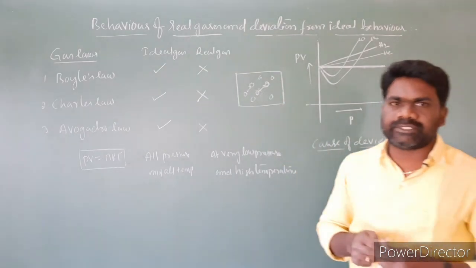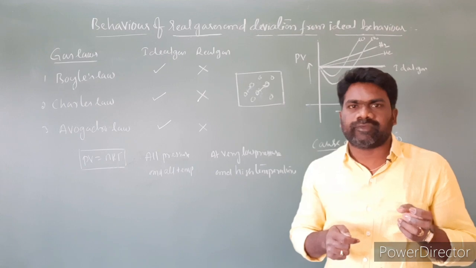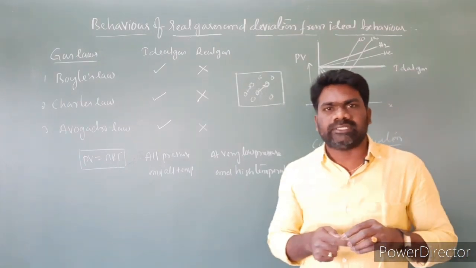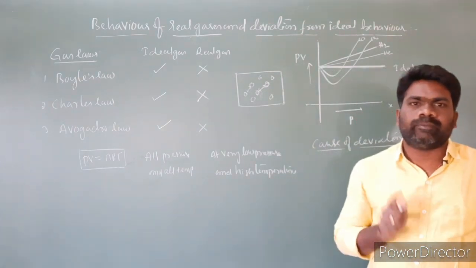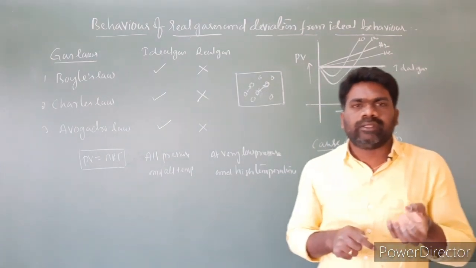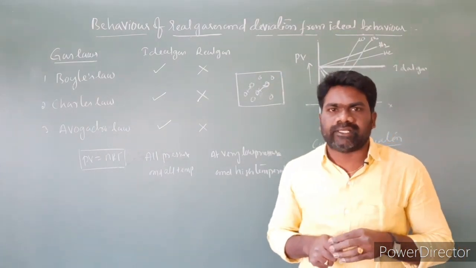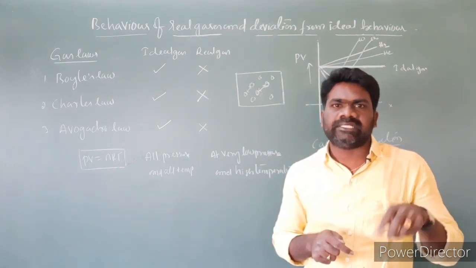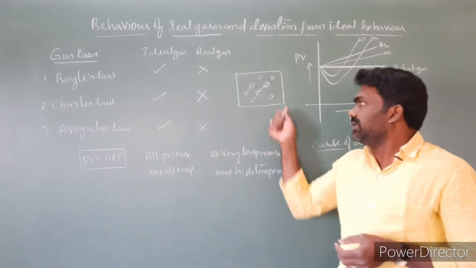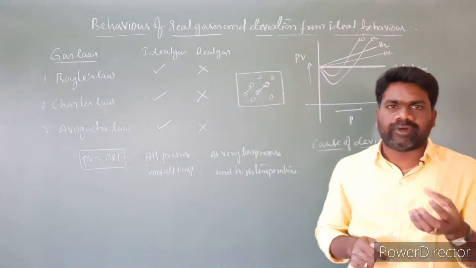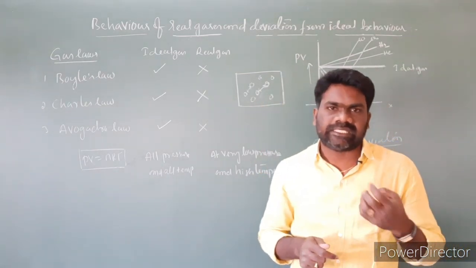The second assumption is the volume of molecules of gas is negligibly small in comparison to the space occupied by the gas. But according to kinetic molecular theory of gases it is negligibly small, while in real practice, the volume of molecules of gas is significant.